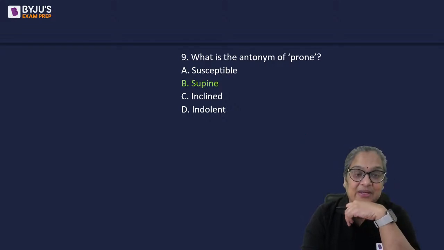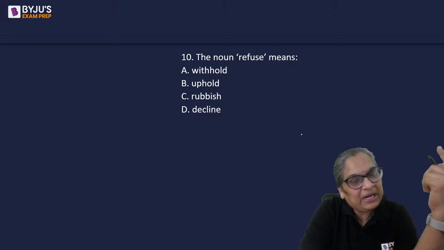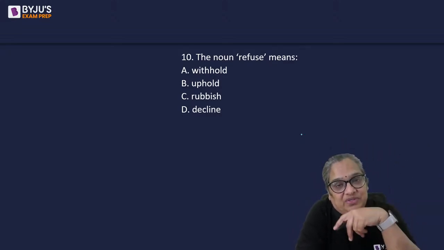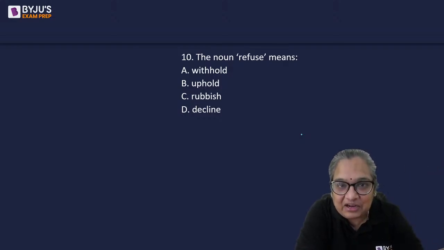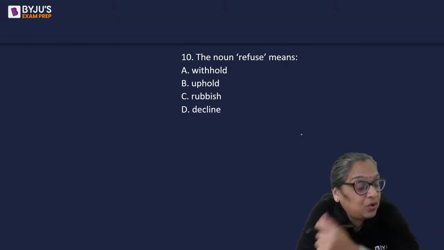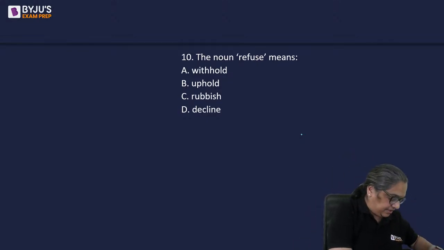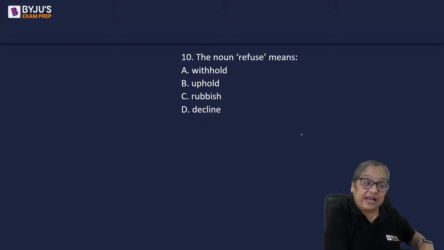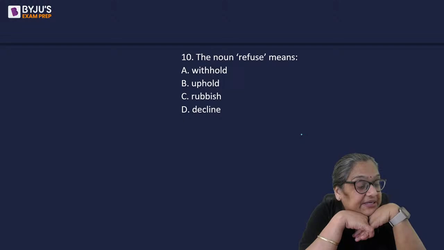All right. Okay. The noun. Now you know the normal way we use the word refuse, right? If you ask me a question, I refuse to answer it. Mana karna. But as a noun, what does refuse mean? Yeah, indolent means lazy, lethargic.